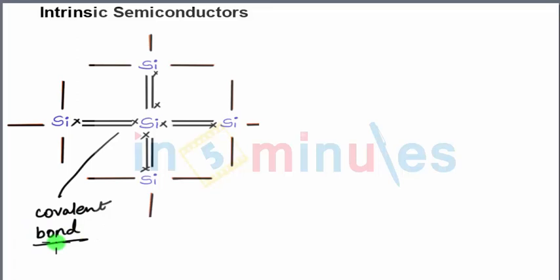This is a two-dimensional representation of the lattice formed by the 5 silicon atoms.